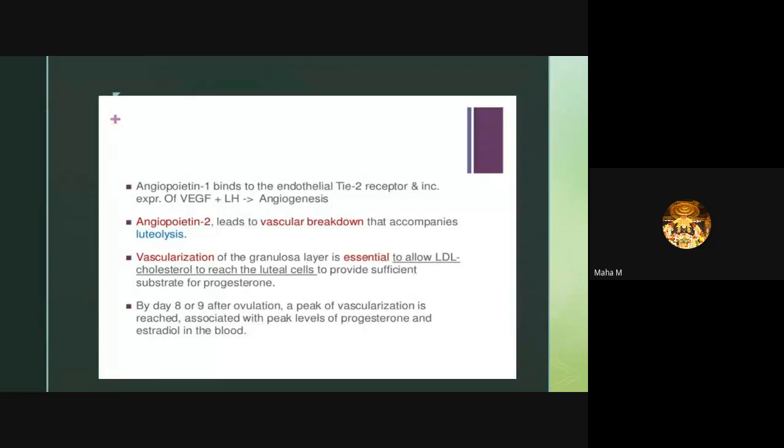By the 8th and 9th day after ovulation, a peak of vascularization is reached, associated with peak levels of progesterone and estradiol in the blood. The leukocytes in the corpus luteum secrete cytolytic enzymes, prostaglandins and growth factors involved in angiogenesis, steroidogenesis and luteolysis. Endothelin 1 is a mediator of luteolysis.